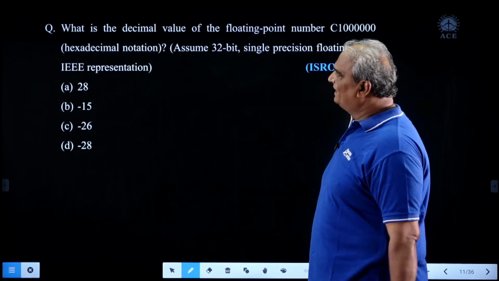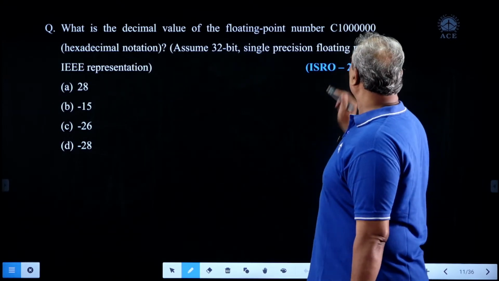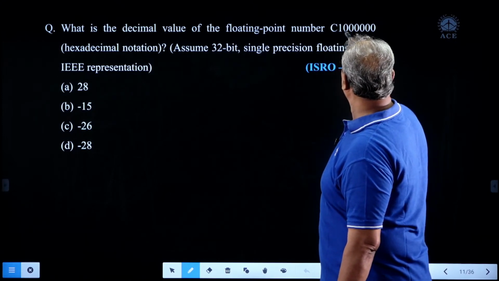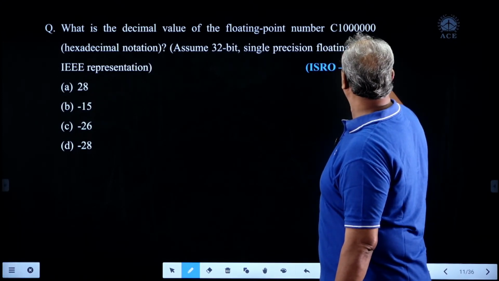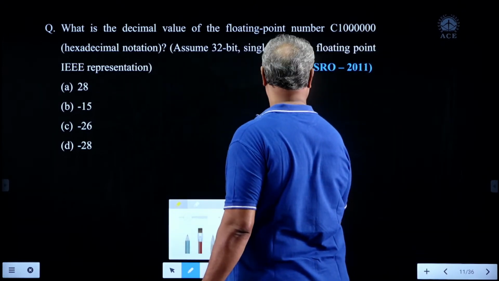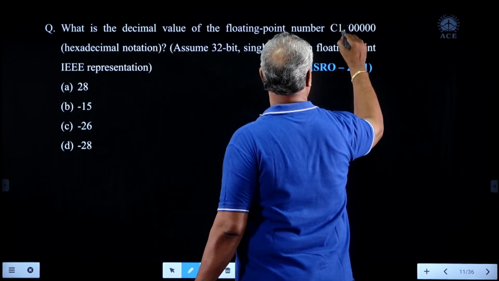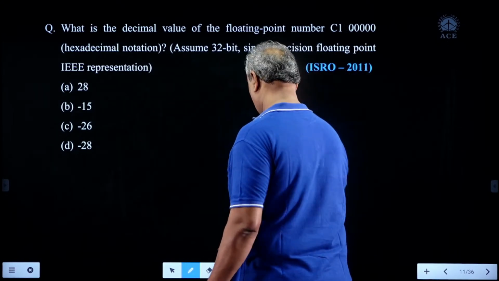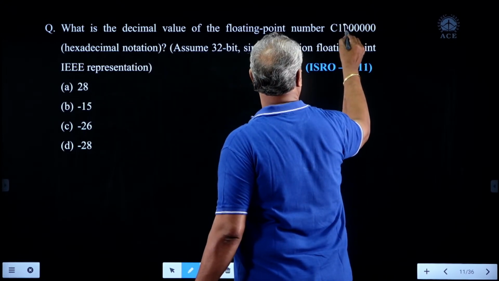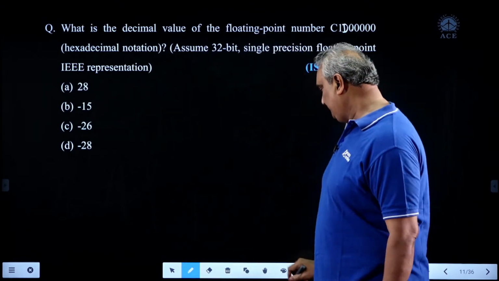Next, look here. What is the decimal value of the floating point number C1D00000 in hexadecimal notation? Watch the question carefully.